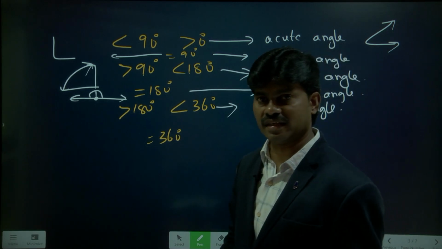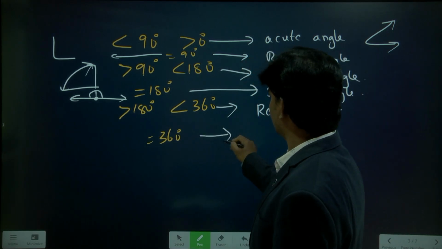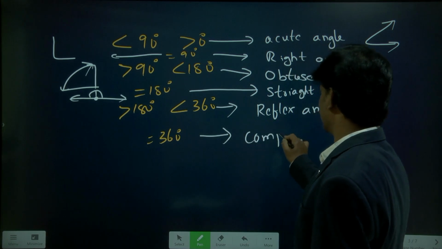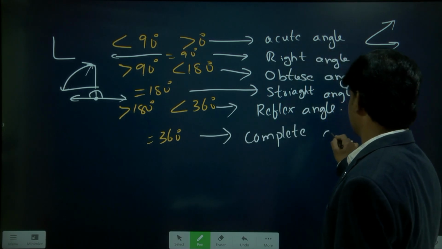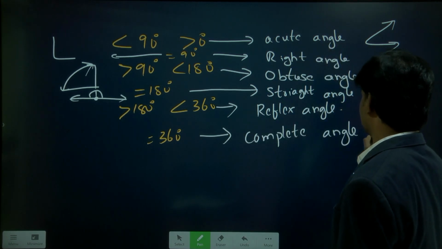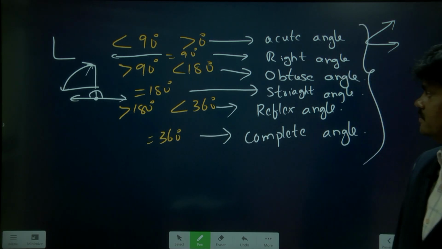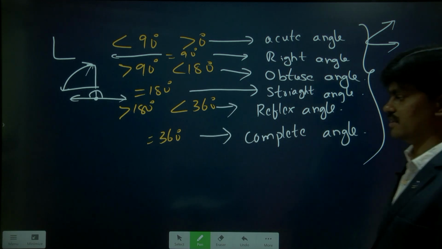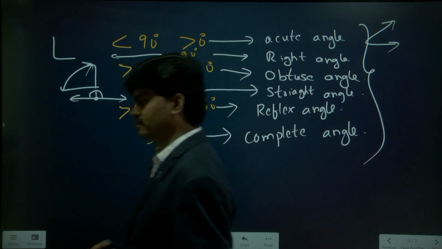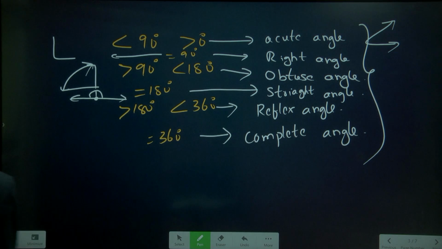Last, exactly 360, it is called a complete angle. Now we have written 6 definitions here. Based on this, let us do the objective. Please check this, we will go to that objective now.